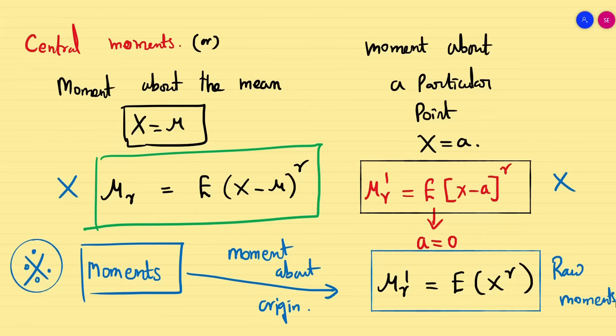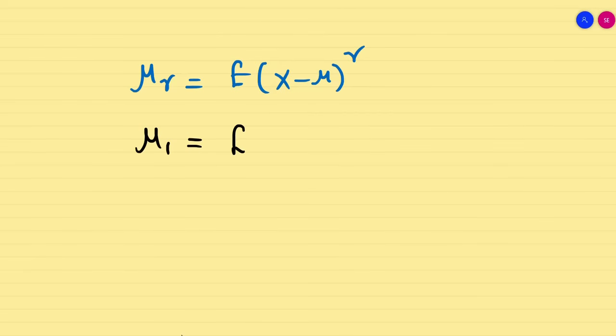So with this data, I am going to give an explanation about the relation between moments, that is central moments, and the raw moments. So this is very important for our MCQ as well as part B questions. Let's go. So now mu r, we know that is E of x minus mu whole power r. So let me put r equal to 1, E of x minus E of mu.